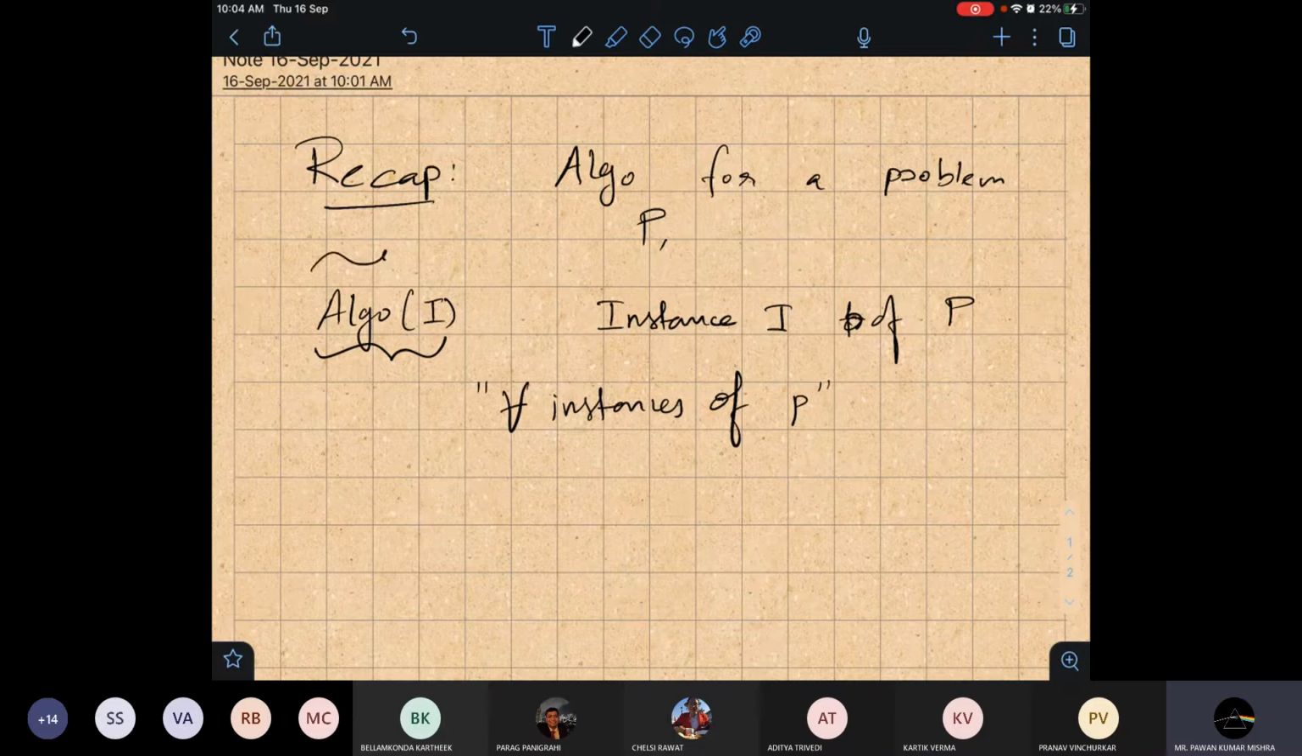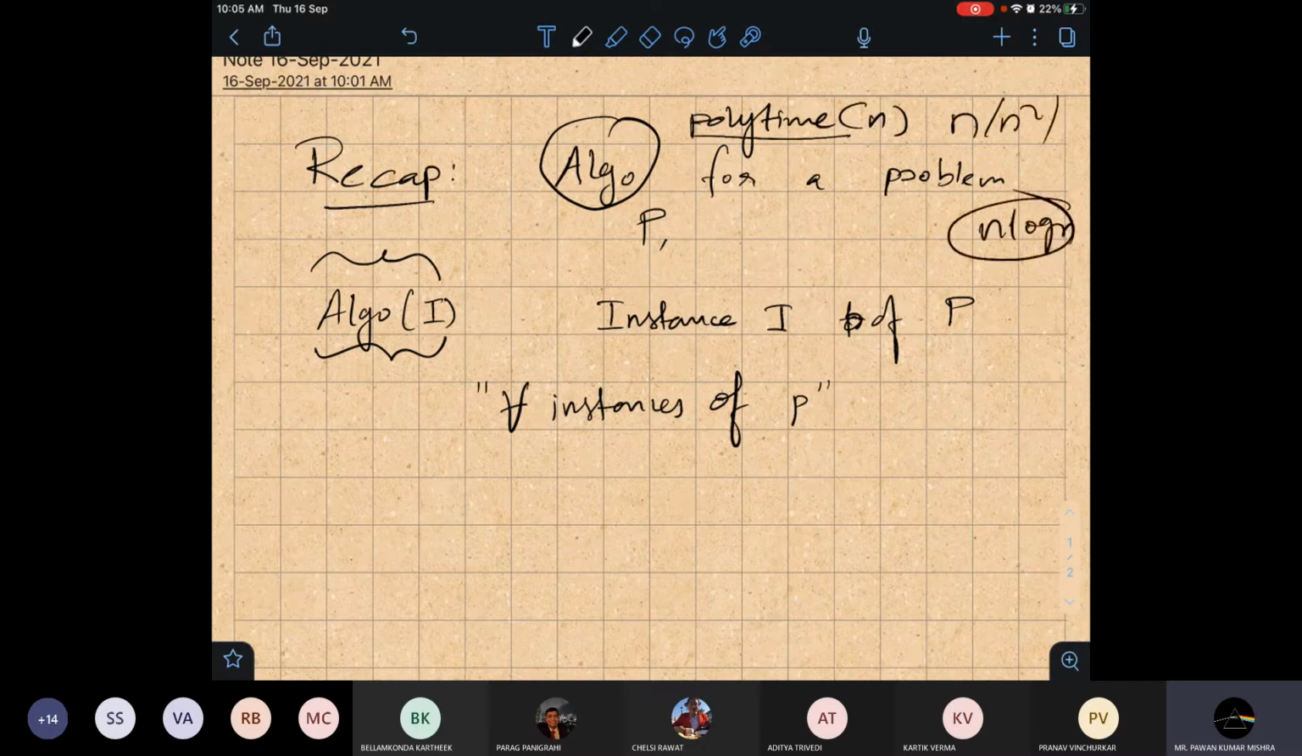Moreover, this algorithm runs in polytime, polytime in n. By this I mean n squared, n log n, anything. So our algorithm should be a polytime algorithm, and it should run for all instances. So we are satisfying two criteria for NP complete problems. But the third criterion, an optimal output, we cannot guarantee here. So our goal is to design algorithms such that we are very close to an optimal solution.